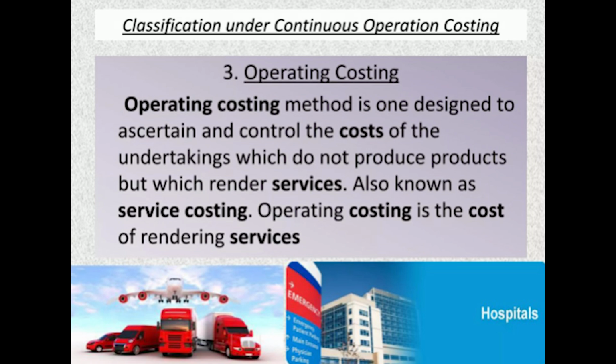Operating costing is the cost of rendering services. For example, a transportation department, where there are no products. The people go from one place to another through travels, where the operation is only to take the persons from one place to the other place. Transporting not only persons but also goods from one place to another, for which we find how much cost is incurred to operate it.